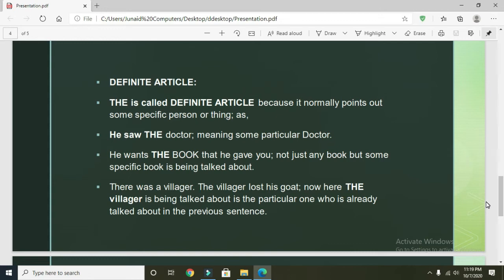The villager refers to the specific villager that is already mentioned in the previous sentence. The villager lost his goat. So now here the villager being talked about is the particular one, who is already talked about in the previous sentence.